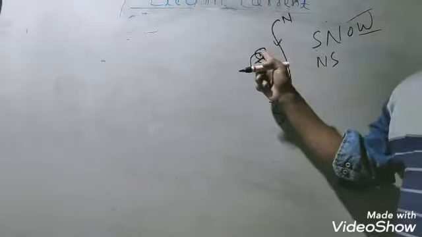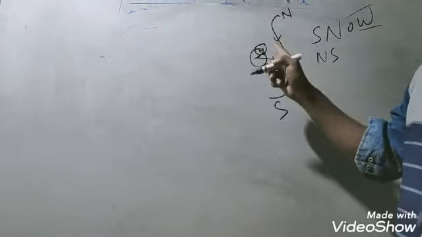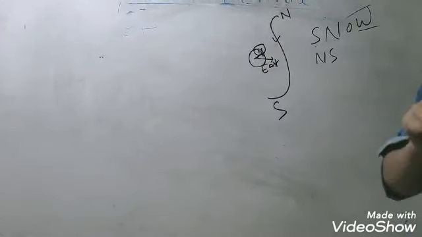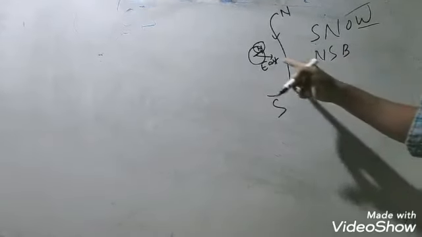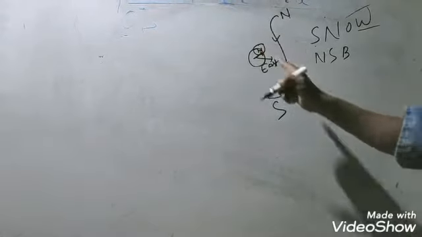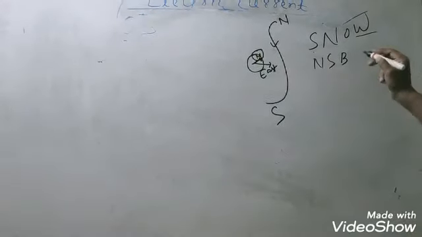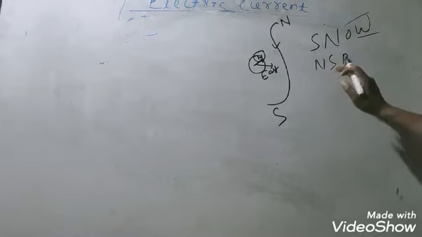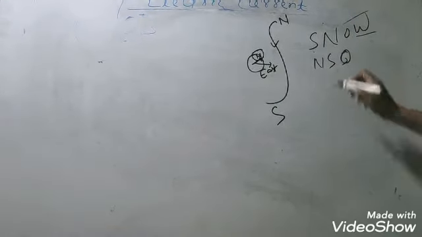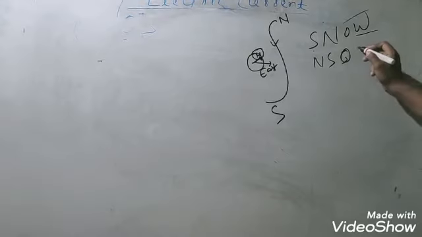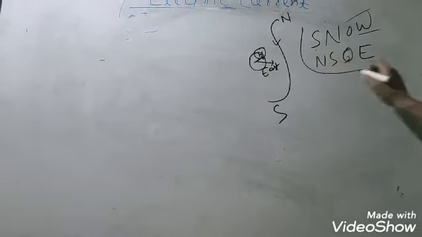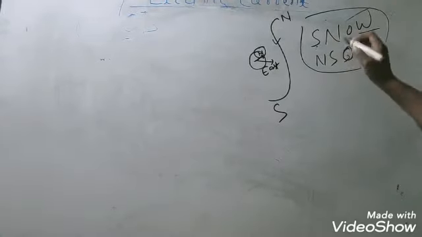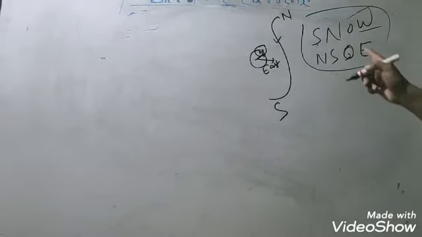But when the situation is reversed, whenever the current flows from north to south and the magnetic compass is present below the electric conductor, the north needle of the compass is deflected towards the east direction. So whenever S and N are changed, one change is possible.